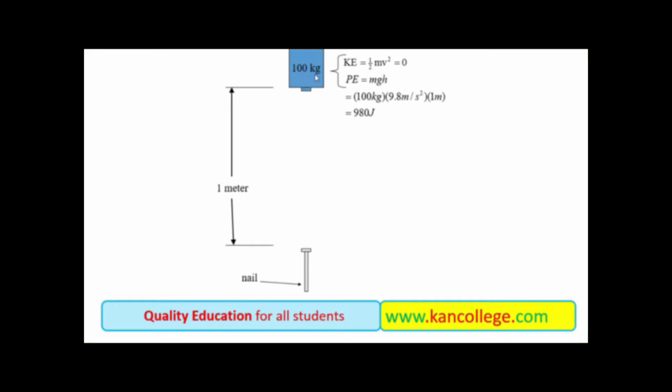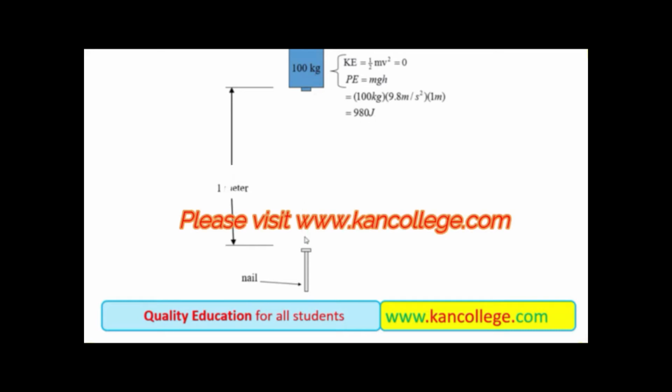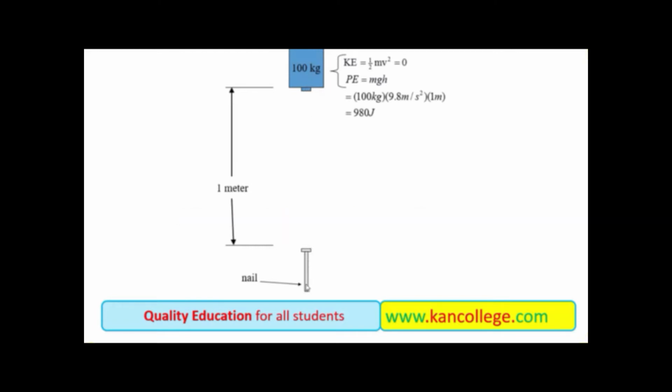If this mass is allowed to move and to hit the nail as shown below, then its potential energy will decrease as the height decreases and its kinetic energy will increase, and it is moving with acceleration due to gravity. Its speed will increase at the rate of 9.8 meter per second.